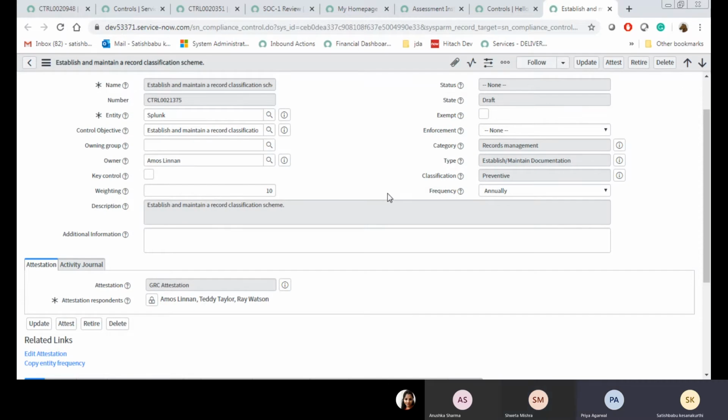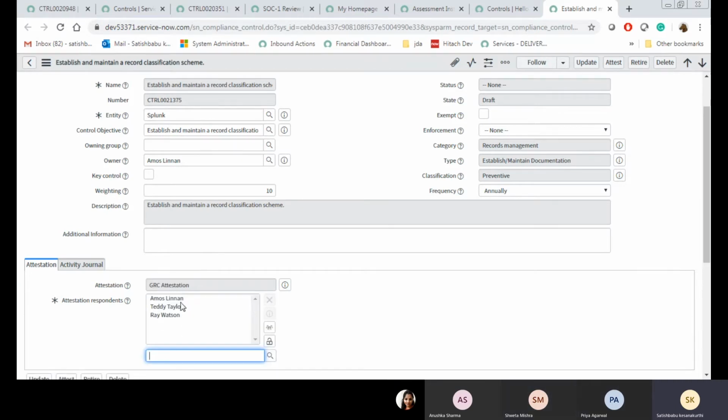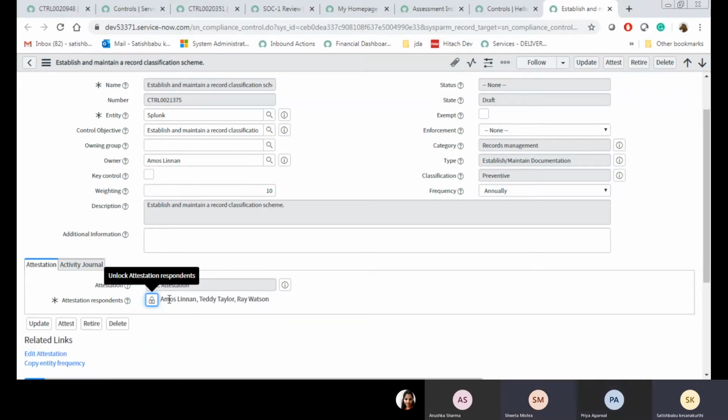The use case is, let us say, location. Location is the entity. Bengaluru location is the entity. For that Bengaluru location, Mihir Gupta is the owner. Along with Mihir Gupta, the HR department wants Sudarshan Sonti to be an attestation respondent. At that time, they will select Mihir Gupta along with Sudarshan Sonti. This is the use case.